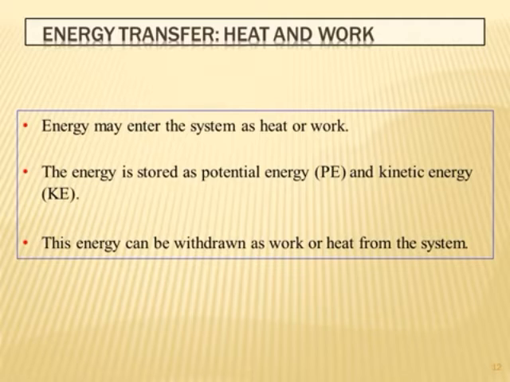A system at constant volume does no PV work since dV is equal to 0. Therefore, the first law becomes dE is equal to Qv. Therefore, the molar heat capacity C at constant volume can be defined as Cv is equal to Qv upon dT is equal to delta E upon delta T.